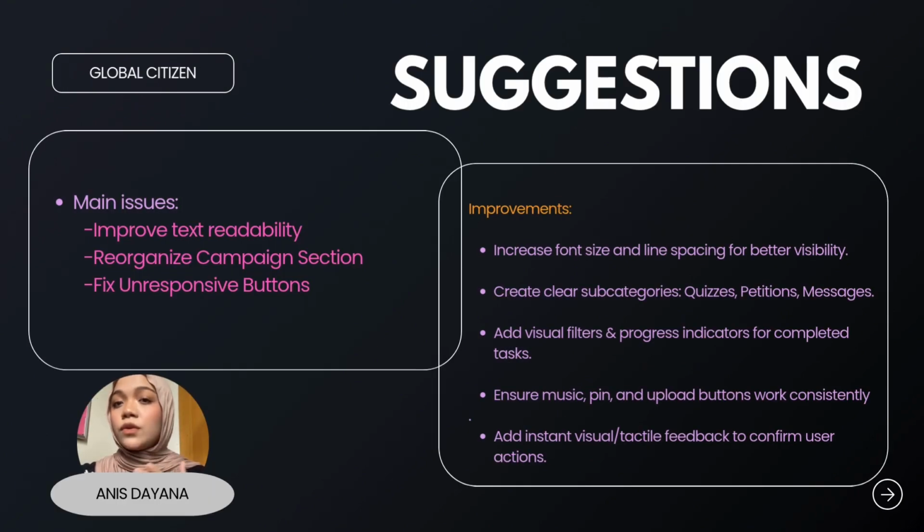Now I will share a few suggestions to improve the Global Citizen app's usability and overall experience. I think this app should increase the font size and line spacing to make content easier to read and reduce eye strain. This follows the readability and aesthetic design principle. The second one is that the campaign section should be divided into clear subcategories like quizzes, petitions, and messages with filters and progress indicators. This supports recognition rather than recall, helping users track tasks easily.